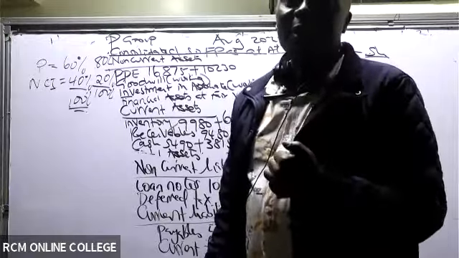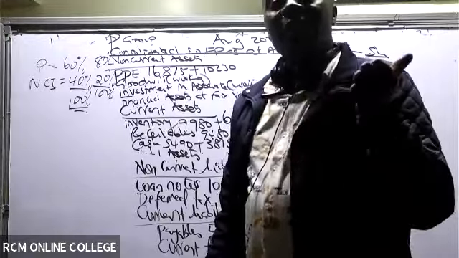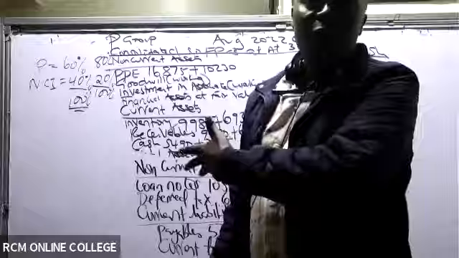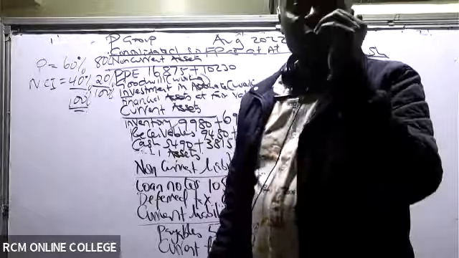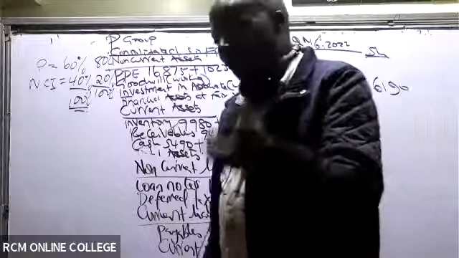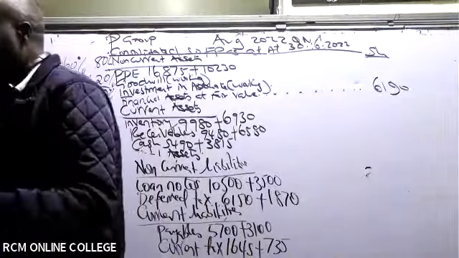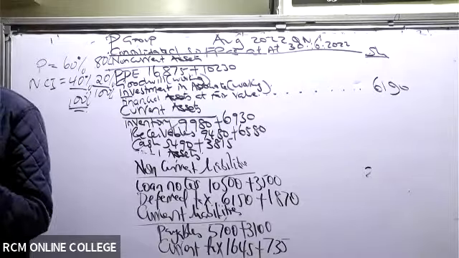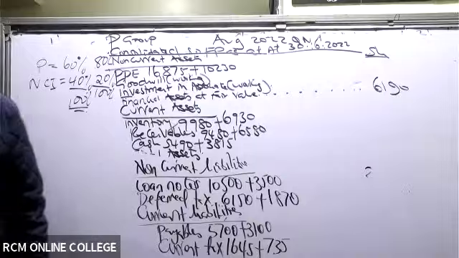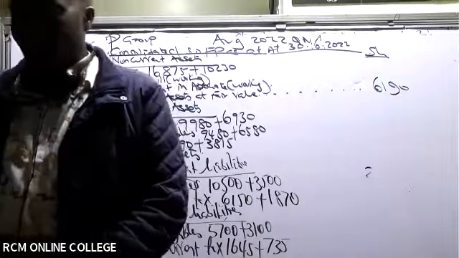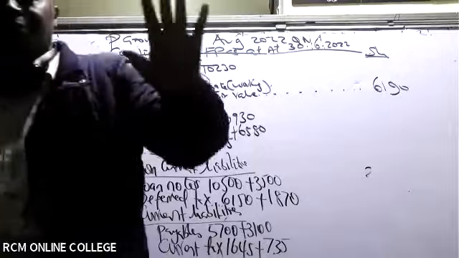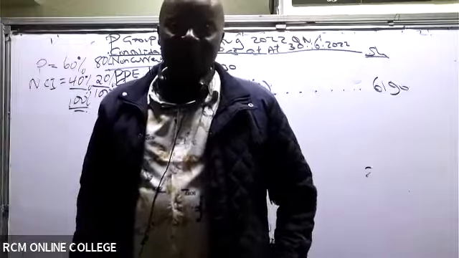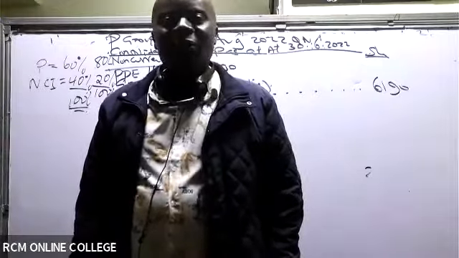The worst mistake I normally see students doing is pumping down so many workings and then getting confused in between. They don't even do this part totally, and therefore they miss free low-hanging marks which they would have easily gotten. All right, so thank you very much. Now for us, of course, we must do the workings because we are here to learn. So we go slowly. I've been able to do the pro forma. Once I finish the pro forma, what do you think will be the next working?